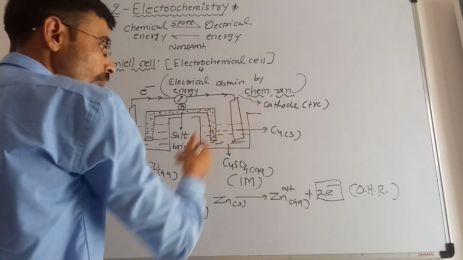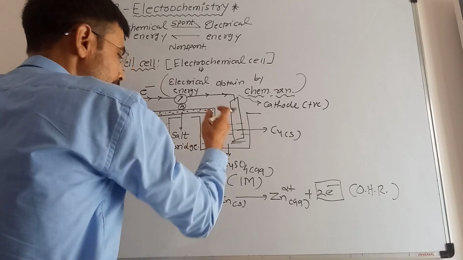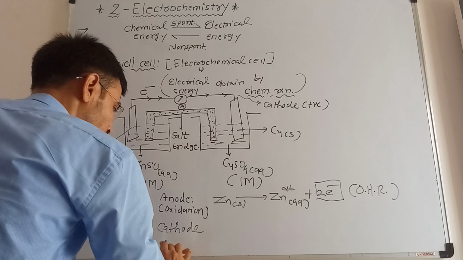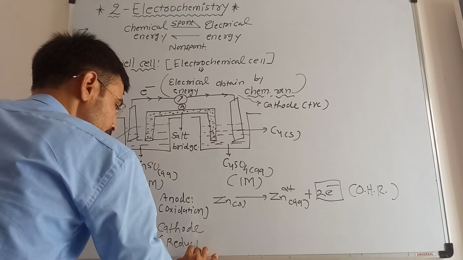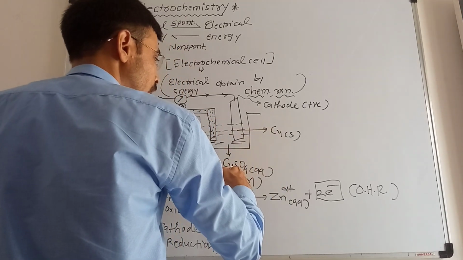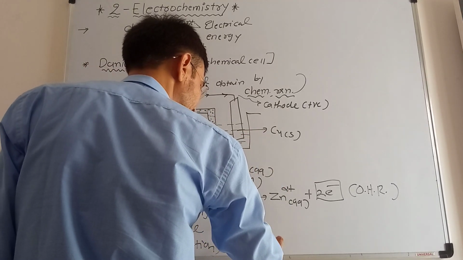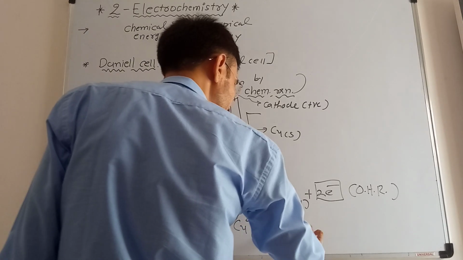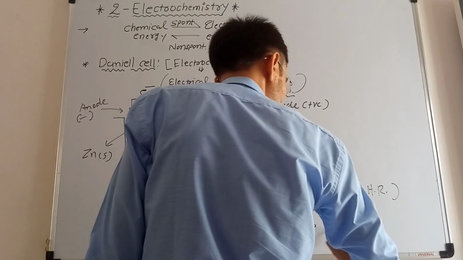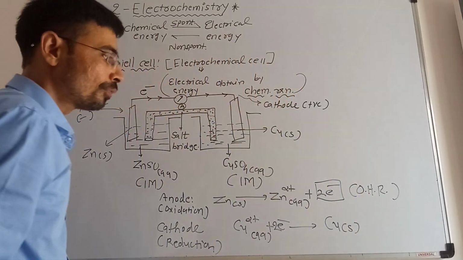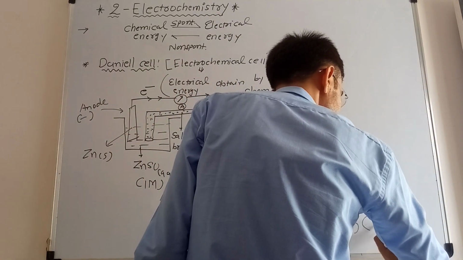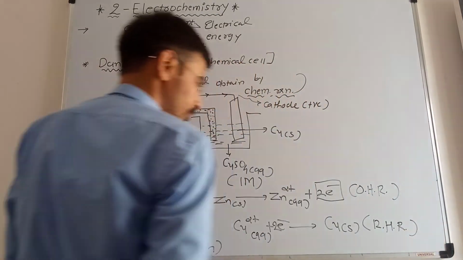Whereas in the case of the copper, it will be behaving as a cathode. On the cathode, the reduction reaction will be there, and for the reduction reaction, the copper ions in the copper sulfate, available in the Cu2+ aqueous form, will accept the 2 electrons generated from the zinc, and it will be transformed into copper 0, that is copper solid, right? So this is a reduction half reaction.